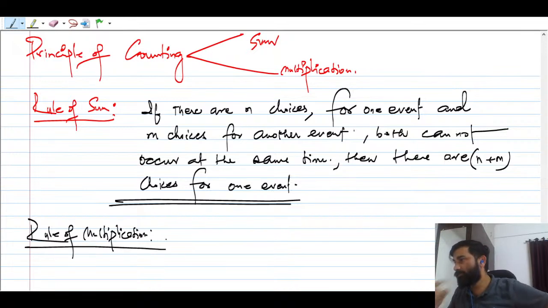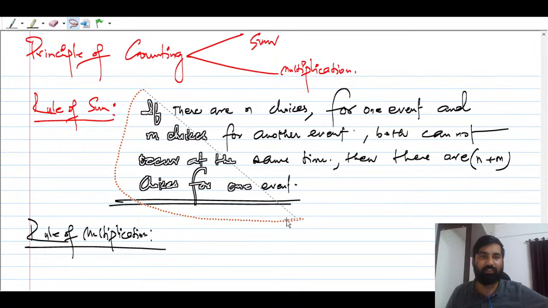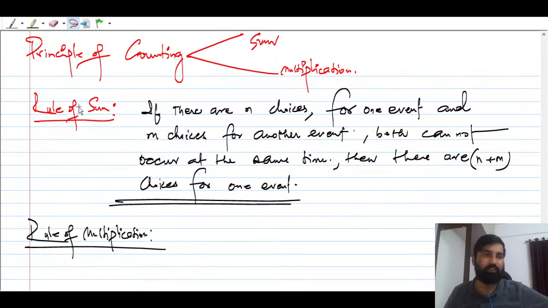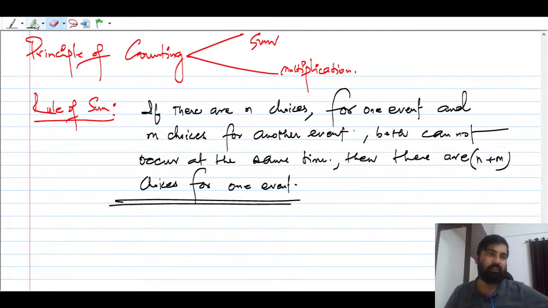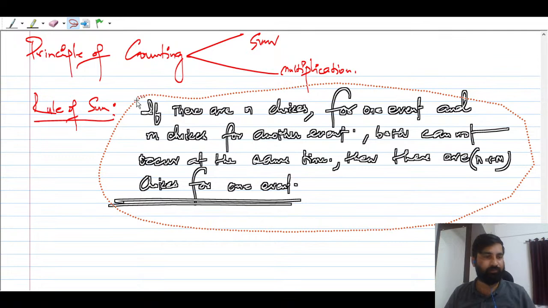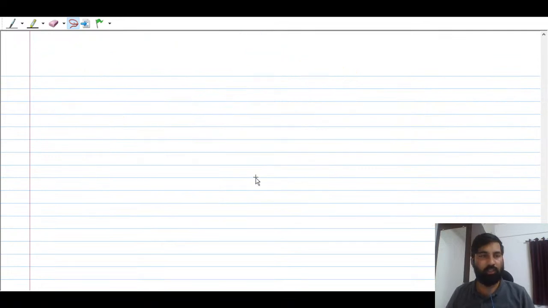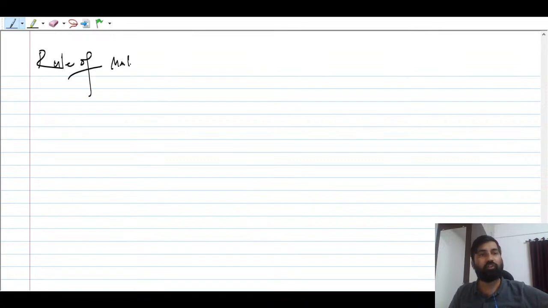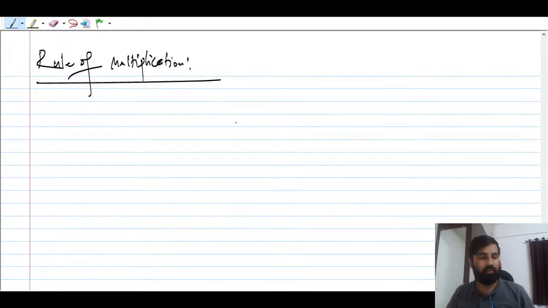Rule of multiplication. So you just copy the entire picture, guys. I'm not gonna write again, or else what we can do here is, let me write this rule in the next page so that I can copy and paste it and save the time, right? Now here I'm gonna explain the rule of multiplication. Not to explain, but I will just formalize multiplication.